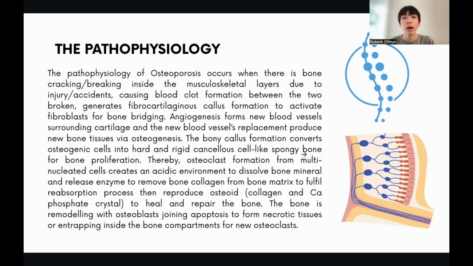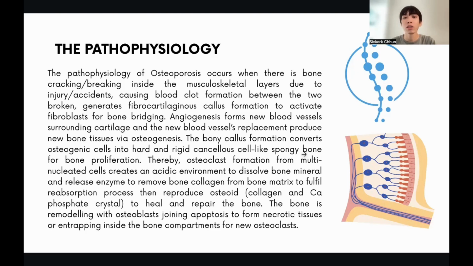On both ends, necrotic cartilage tissue forms in order to repair the bone. Angiogenesis forms new blood vessels surrounding the cartilage, and the new blood vessels produce new bone tissue with osteogenesis. The bony callus formation converts osteogenic cells into hard and rigid cancellous cells, like spongy bone, for the bone proliferation process. And then osteoclast